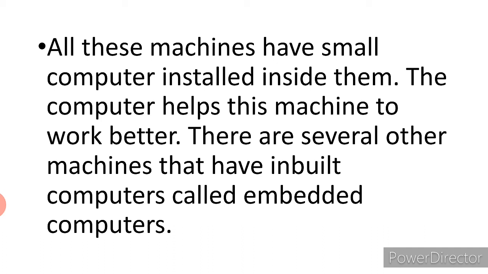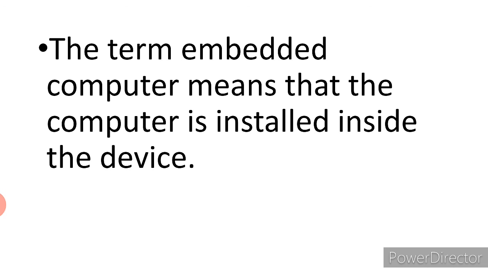There are several other machines that have inbuilt computers, called embedded computers. This means these machines have small computers fixed inside. There are many more machines that have embedded computers, like washing machines, your sugar test machine, and the mobile phones which you are using. These are all examples of embedded computers. The term embedded computer means that the computer is installed inside the device.